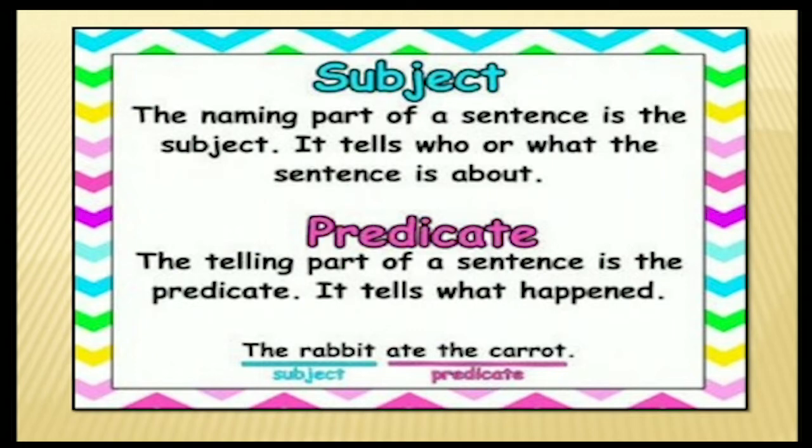Now, the second part is predicate. The telling part of a sentence is the predicate. It tells what happened. So predicate tells what happened and subject tells this is about whom or what.